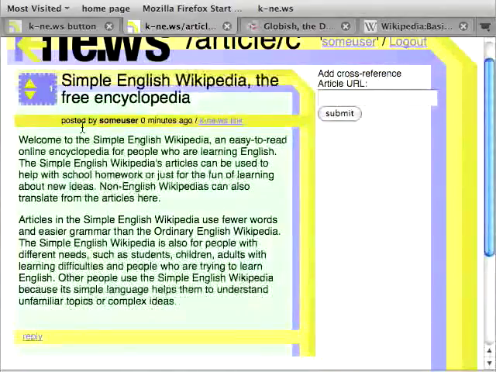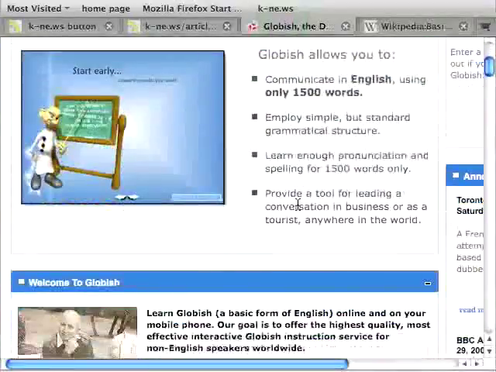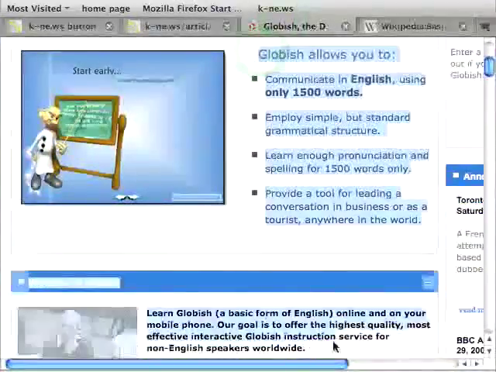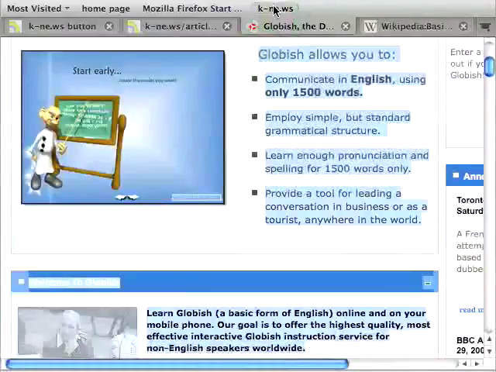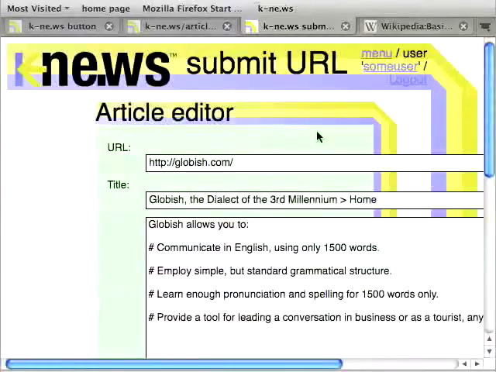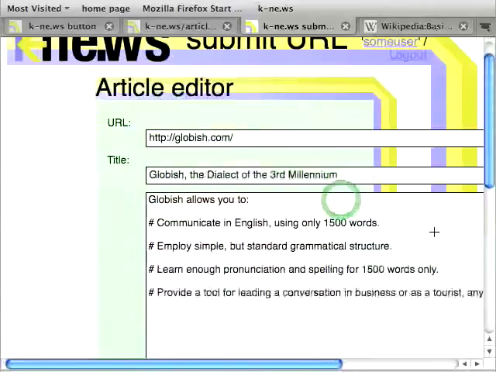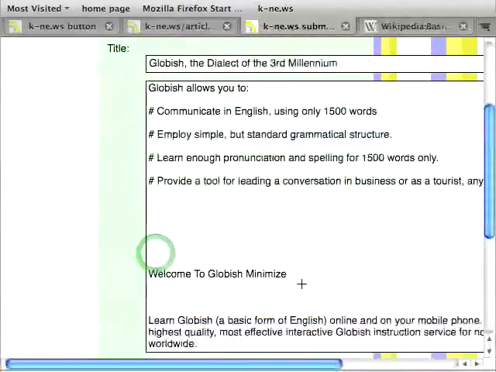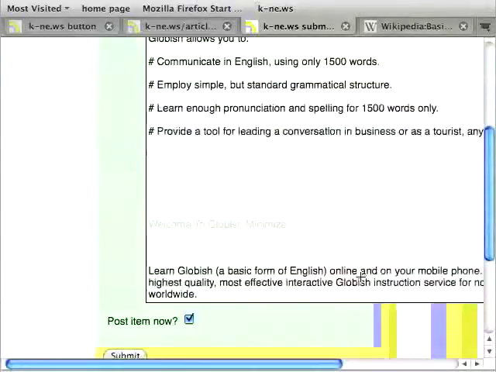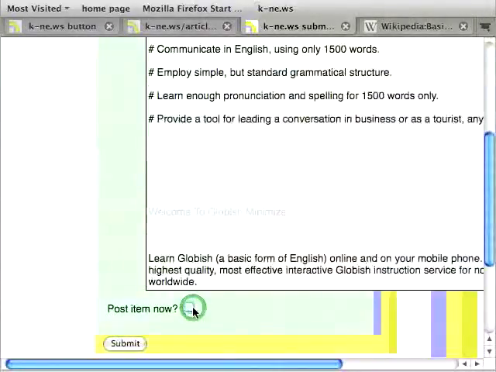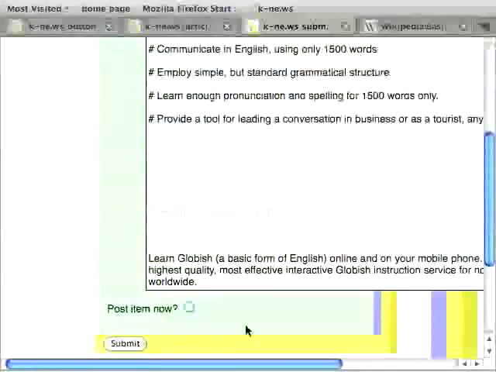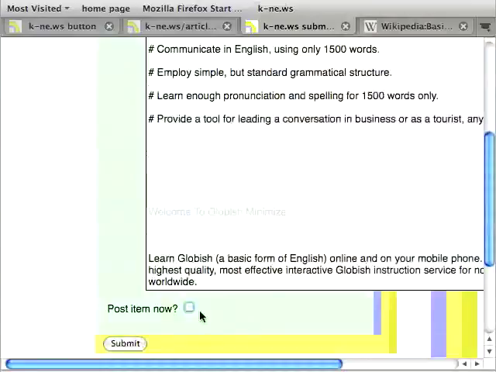But my work isn't done yet. I want to add some cross-references to the article, so I will repeat the process I just demonstrated with a different page. Select the words, click the News button, remove distracting portions. Because I don't want this article to be listed in the new column, I will uncheck this box. I think it'll get more upvotes if I post all of these articles together. So, by unchecking this box, it will not be listed right now.